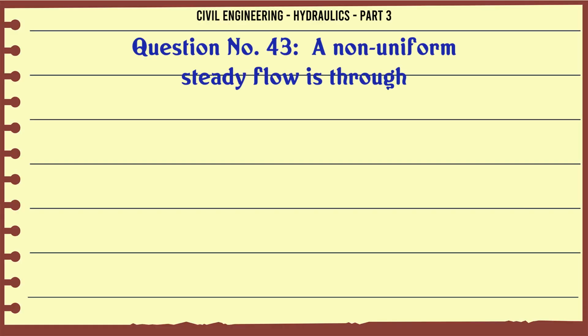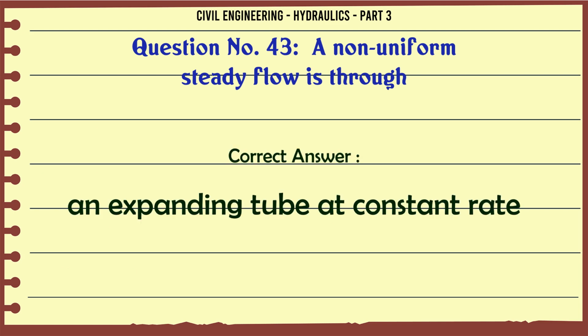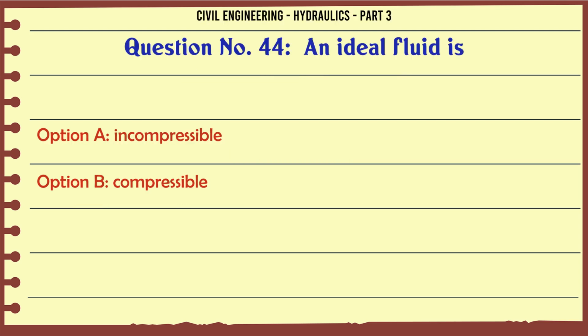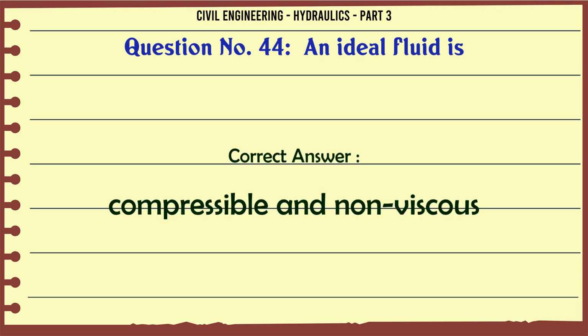A non-uniform steady flow is through A. a long tube at a decreasing rate, B. an expanding tube at constant rate, C. an expanding tube at increasing rate, D. a long pipe at increasing rate. The correct answer is an expanding tube at constant rate. An ideal fluid is A. incompressible, B. compressible, C. compressible and non-viscous, D. slightly affected by surface tension. The correct answer is compressible and non-viscous.